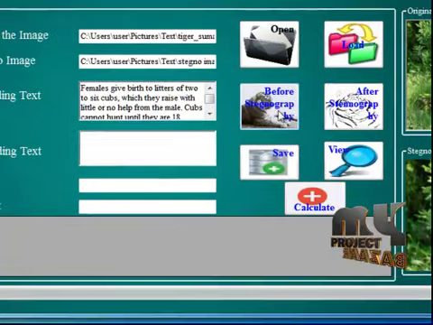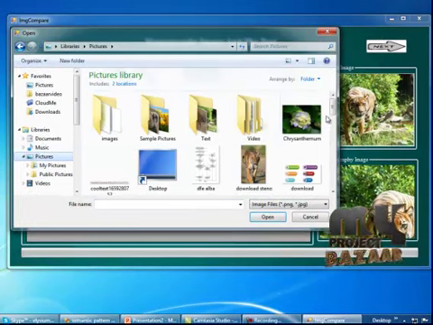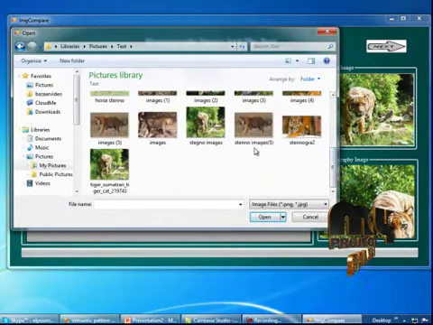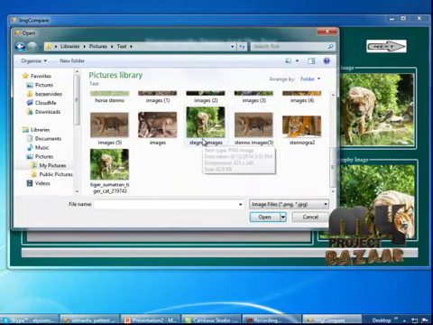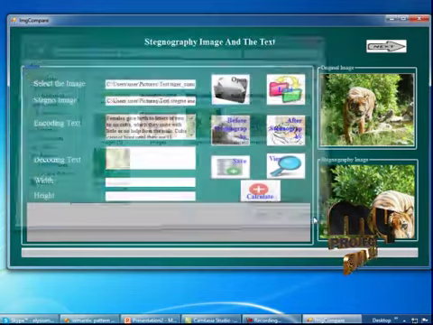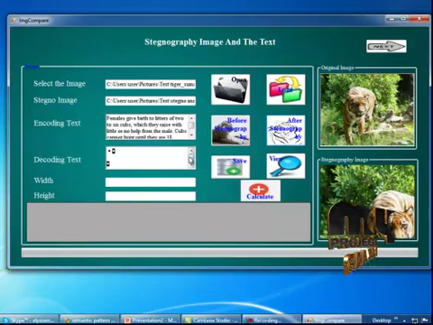So, now I am going to open this. Now, stego images report will be saved. Then I am going to hide the text into the image. So the text will be hidden into the image box. So now I am going to save this.